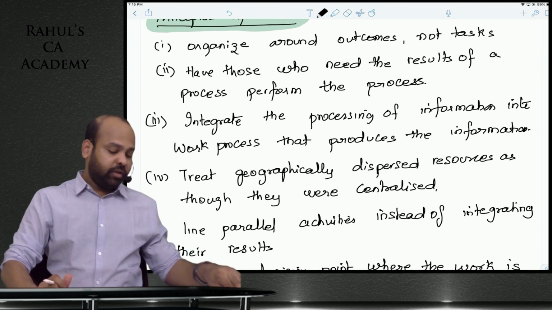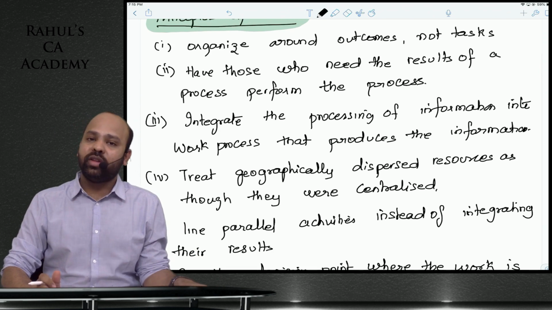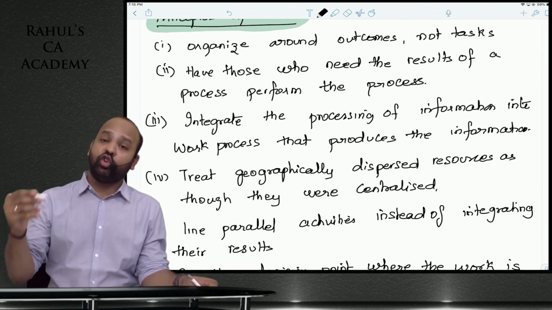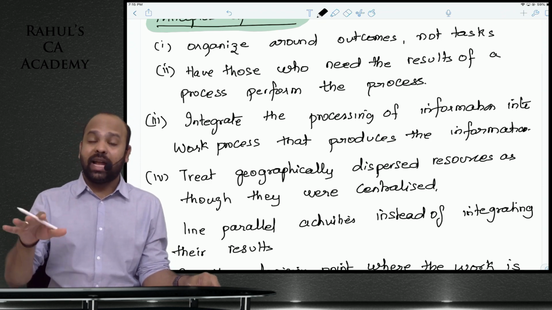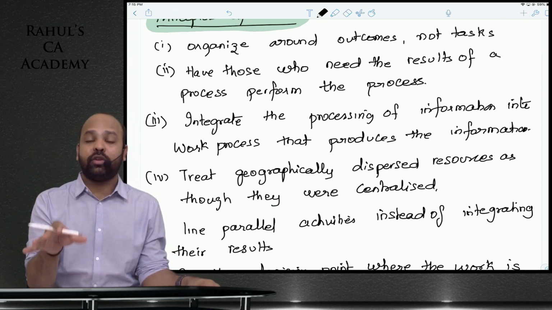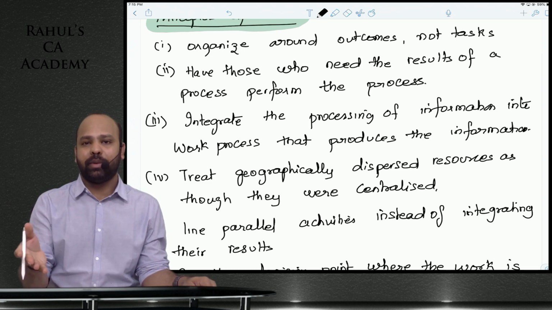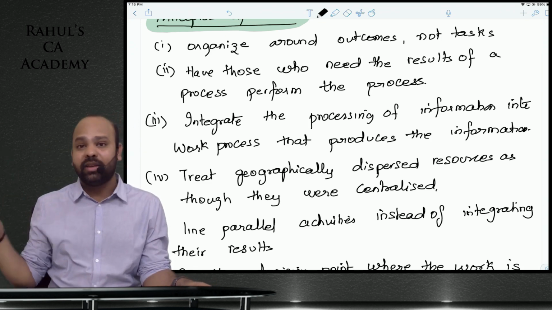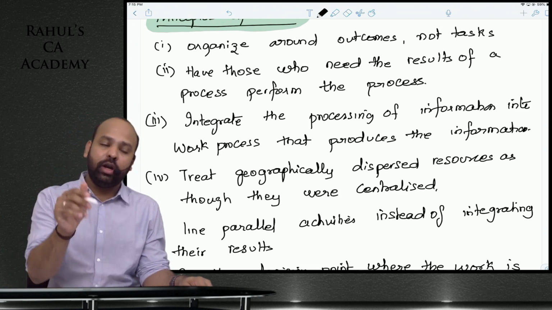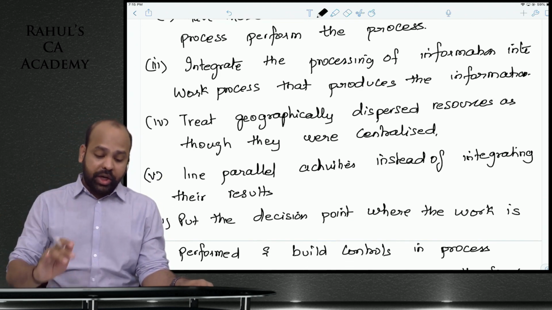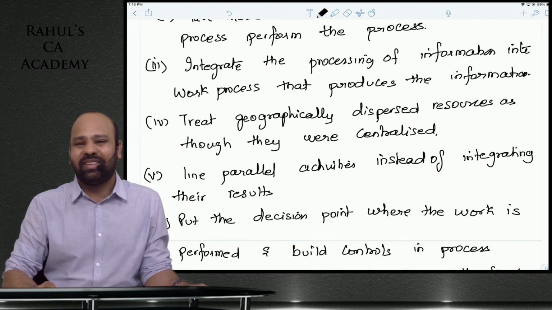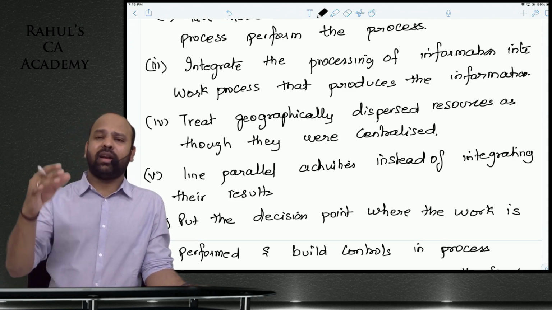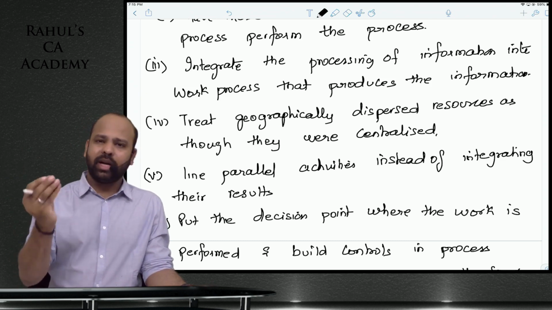Integrate the processing of information into work process that produces the information. This particular department is giving us this information, they should only process that information. Uska analysis, let that department only do, so that they know what is going wrong, what is happening. Usually aisa hota hai that all the information is collected at one place and analyzed separately. Nahi, let them only analyze the entire information. Treat geographically dispersed resources as though they were centralized. Centralized purchase department, centralized procurement department, design department, like that.